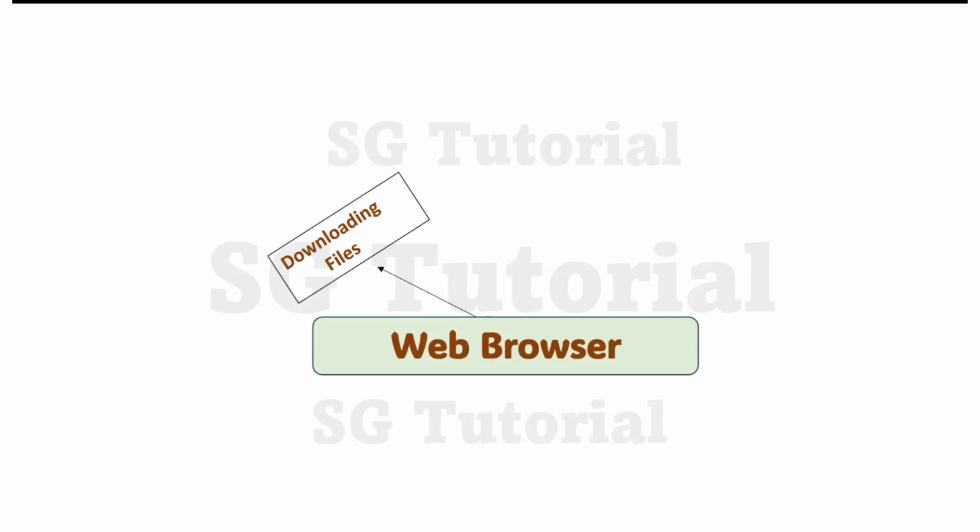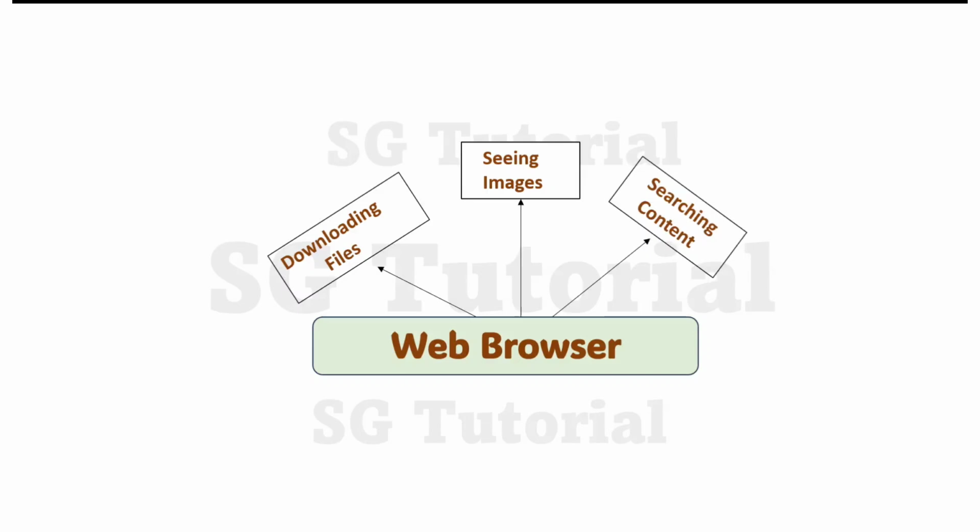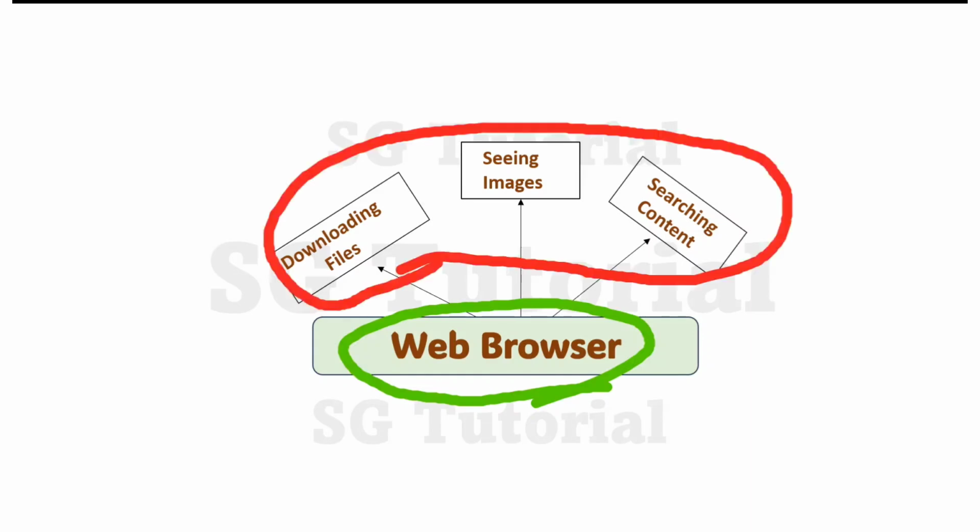And while downloading the file, at the same time we can open another tab or web page and see images simultaneously. As well as, at the same time, we can search required content by opening multiple tabs, right? So inside a single web browser, multiple tasks are running simultaneously.